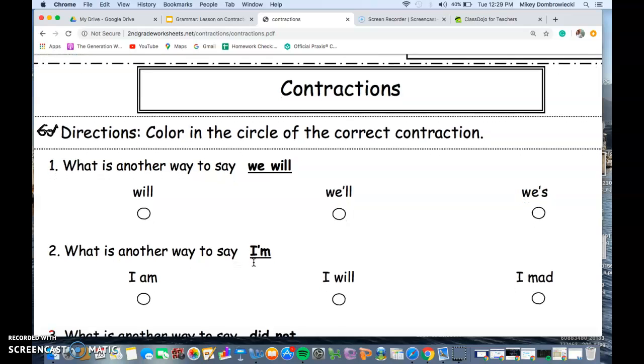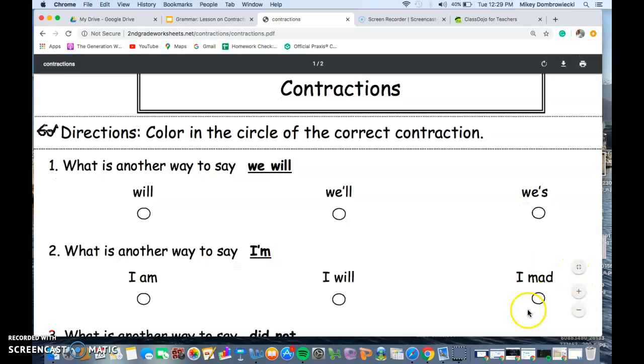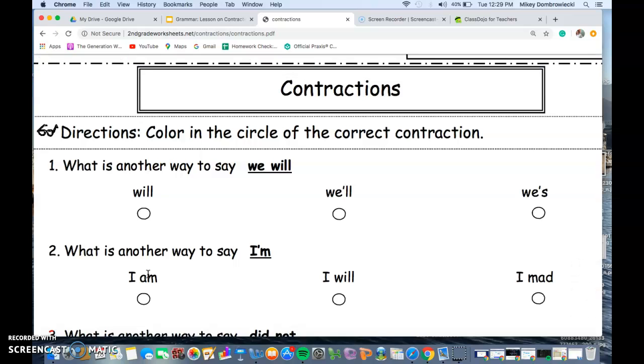So my guess, we could automatically say I'm mad is not even similar to I'm. And I will could be correct, or I am could also be correct. But if you look at it, if we're saying I'm going to the park tomorrow, you would want I am going to the park tomorrow.